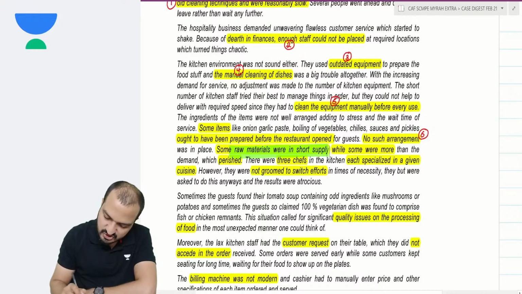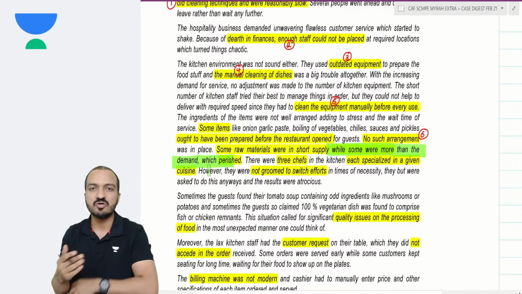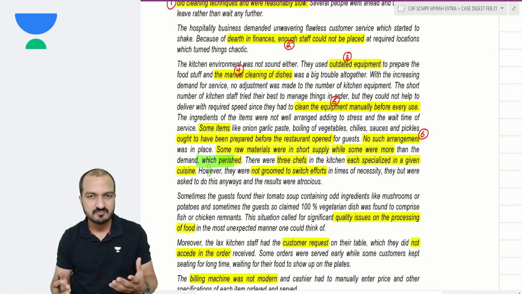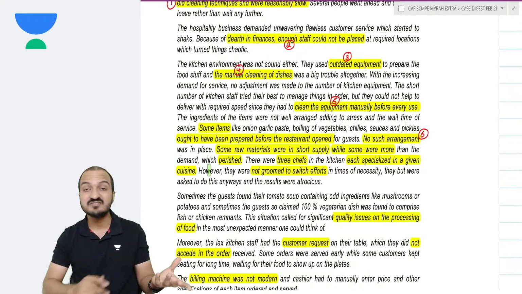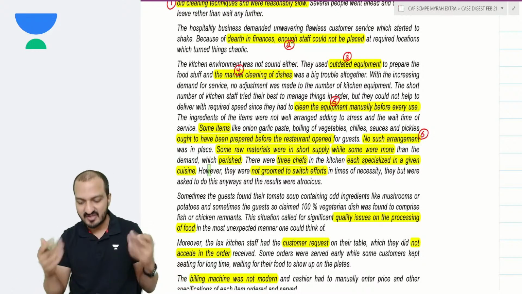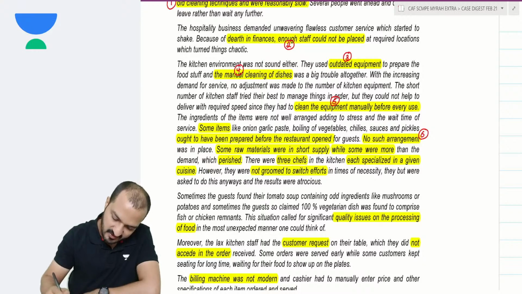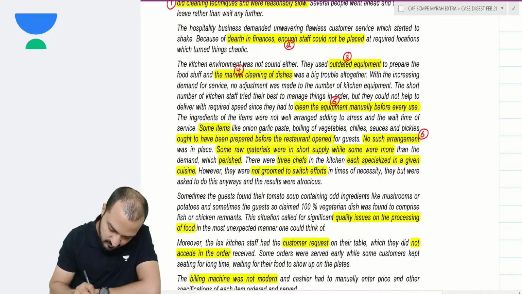Some raw materials were in short supply, while some were more than the demand, which perished. So your raw material supply is also not organized. Some raw materials are in shortage, some raw materials are in excess quantity, so that they perish. That is my problem number 7. Raw material supply is problem number 7.